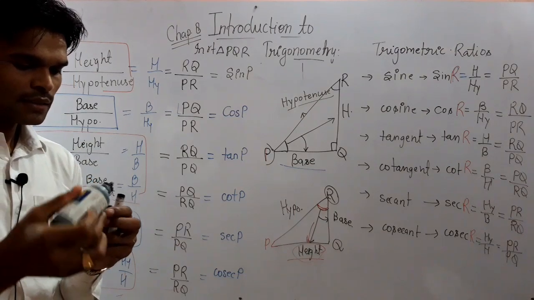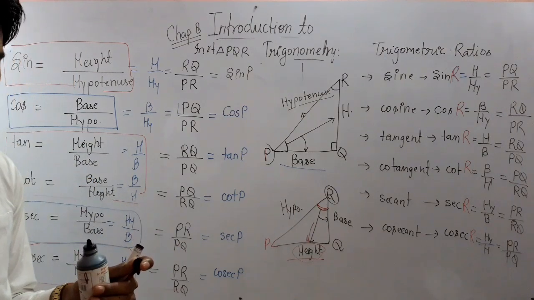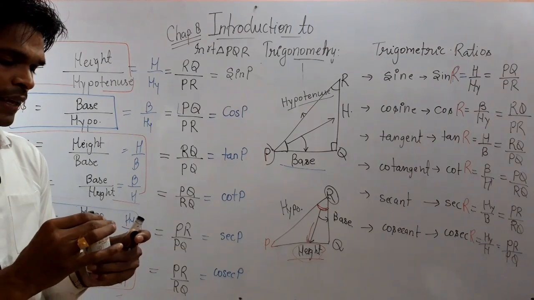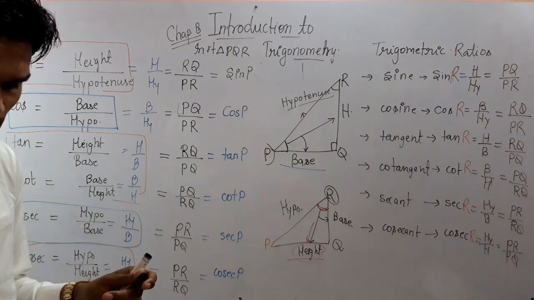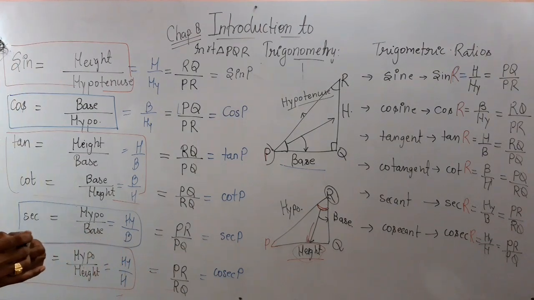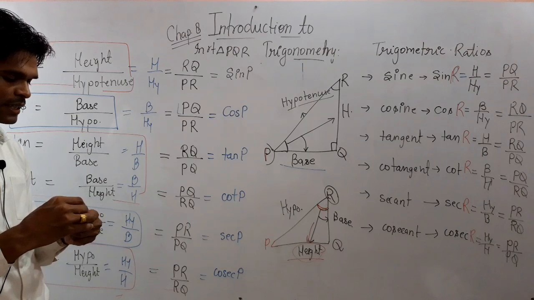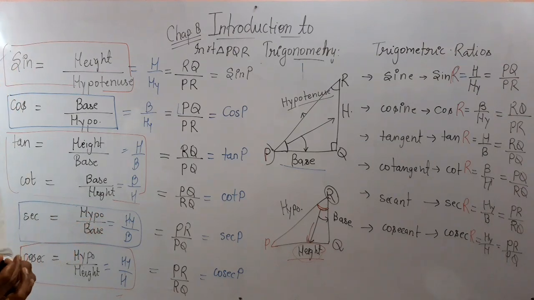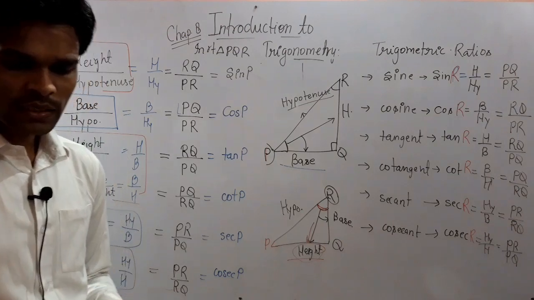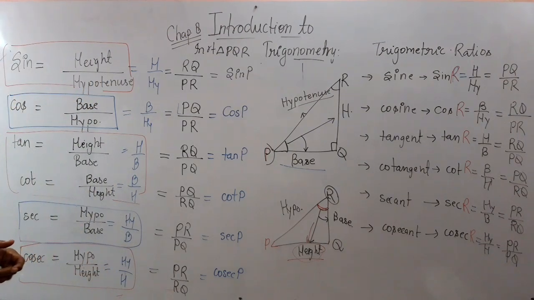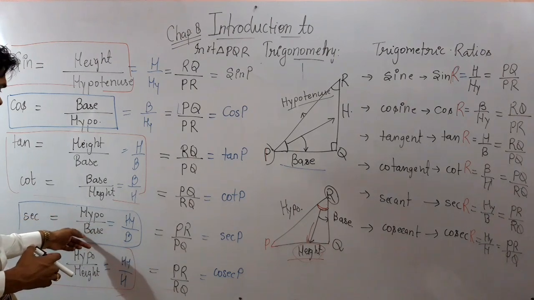Then after that comes tan, and tan is the ratio of height and base of the triangle. Okay, then comes cot, and cot is the reciprocal of tan, or you can say cot is the ratio of base and height of the triangle. Then comes sec, which is the reciprocal of cos, and you can also say it is the ratio of hypotenuse and base.